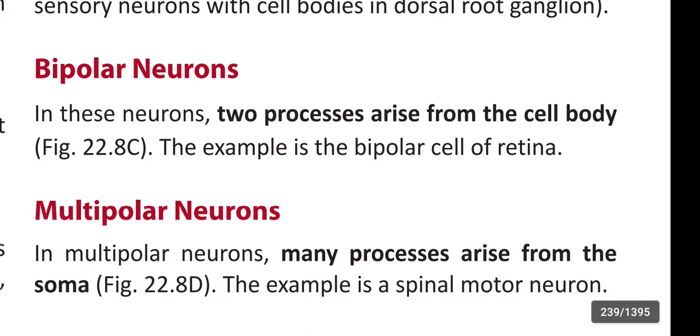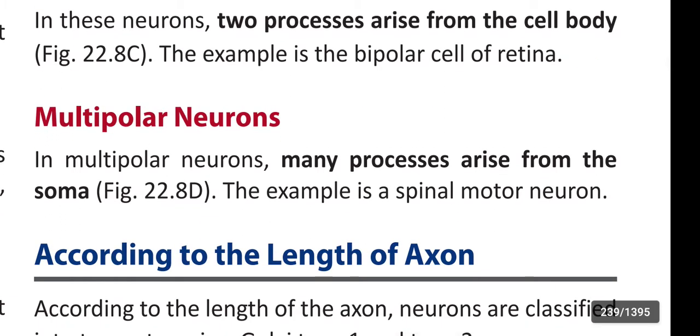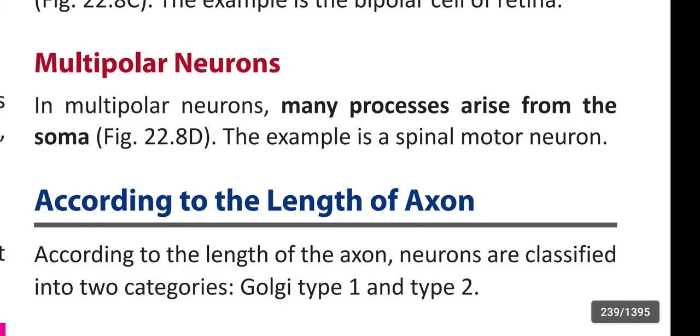Bipolar neurons. In these neurons, two processes arise from the cell body. The example is the bipolar cell of the retina. Next is the multipolar neuron. In multipolar neurons, many processes arise from the soma. The example is a spinal motor neuron.